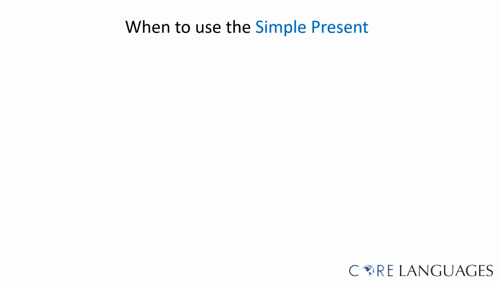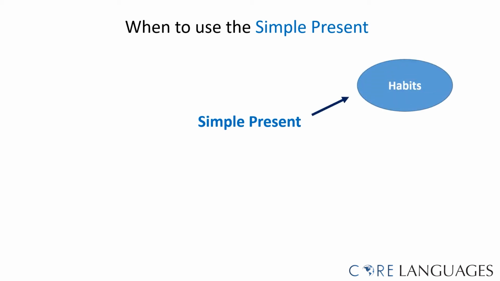Let's look at when we use the simple present. We use the simple present to talk about things that we do on a regular basis, such as habits, or things we do over and over. For example, she drinks coffee every morning. Every morning means that she does this over and over.